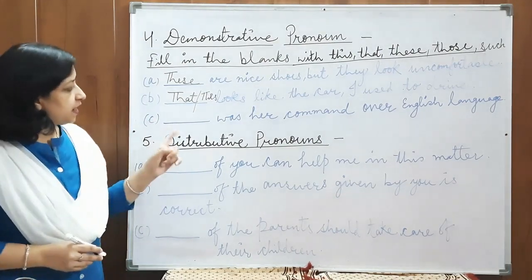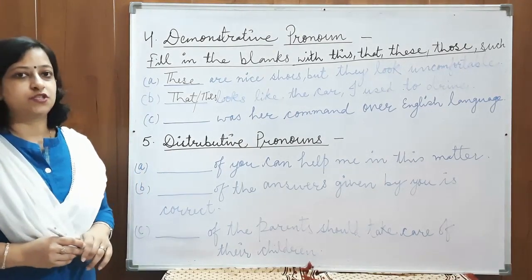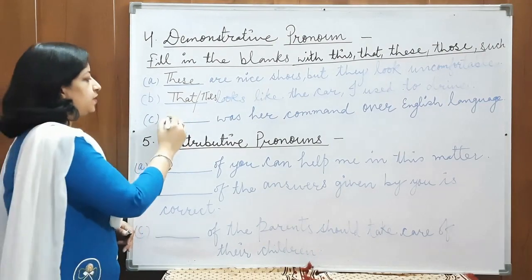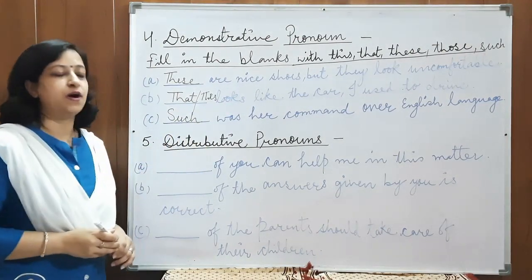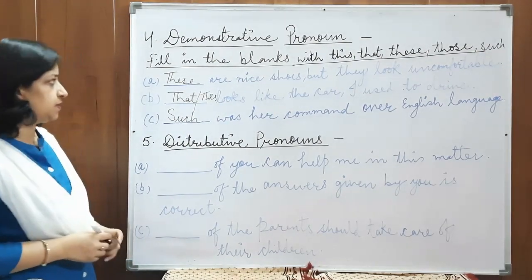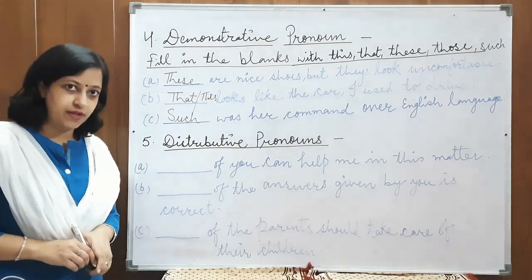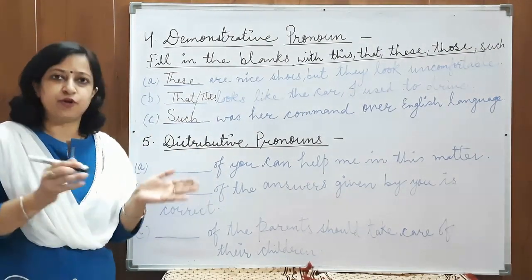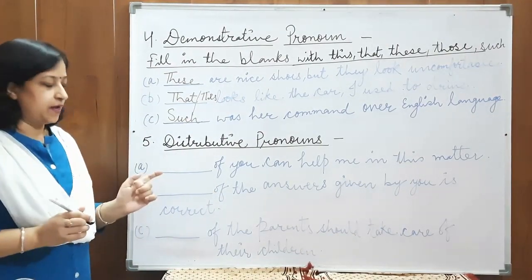Third sentence. Dash was her command over English language. Again, we are pointing out her command of English language. So, such. Such was her command of English language. Now, the next pronoun, that is distributive pronoun, that I have already explained to you in the previous video. That refers to the number of persons or objects, one at a time.